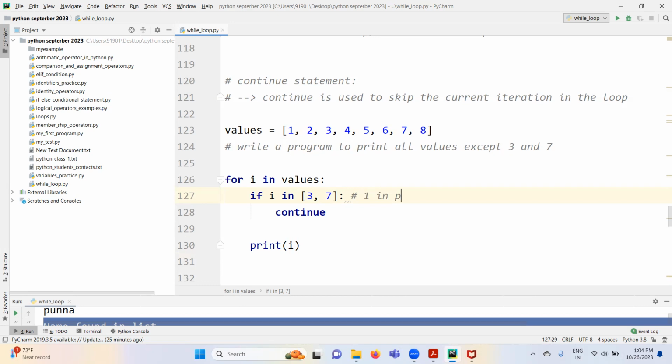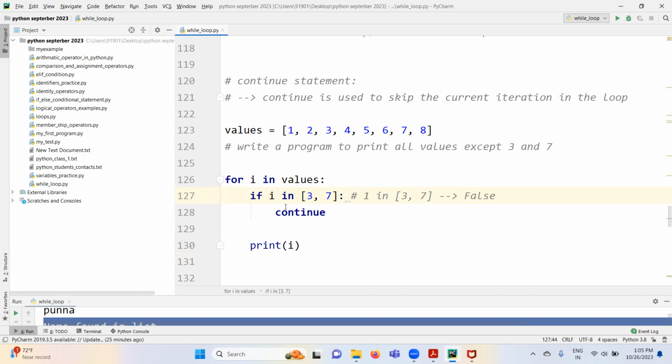1 in 3, 7. What is the output? When Python starts, what is the first value? 1 is assigned to i, right? i in 3, 7 means 1 in 3, 7 internally. It's false.